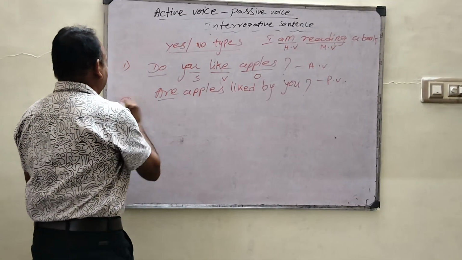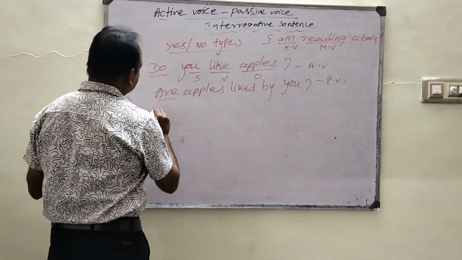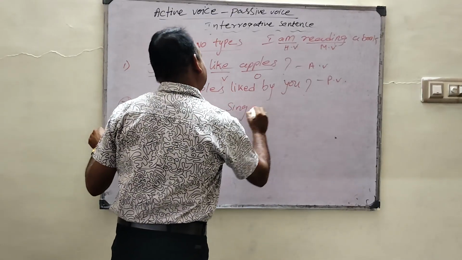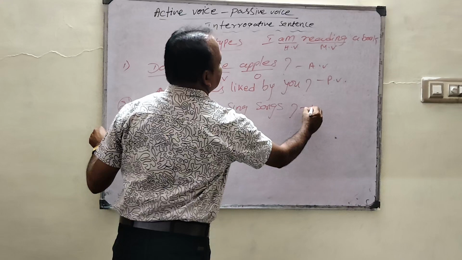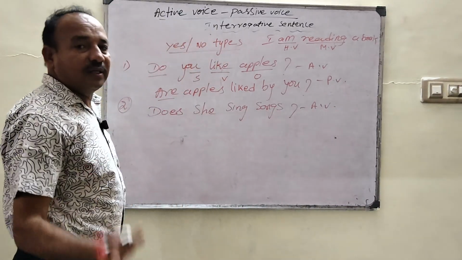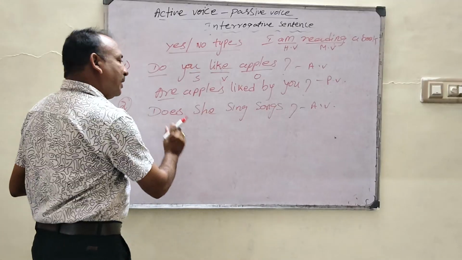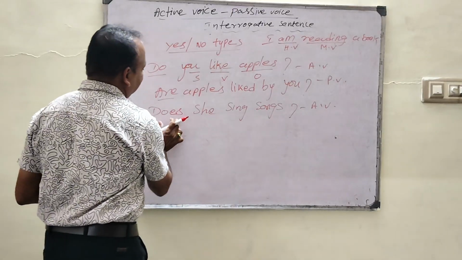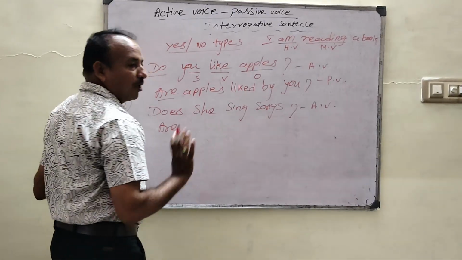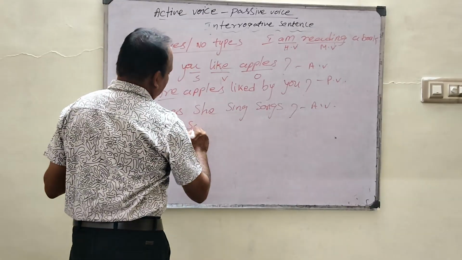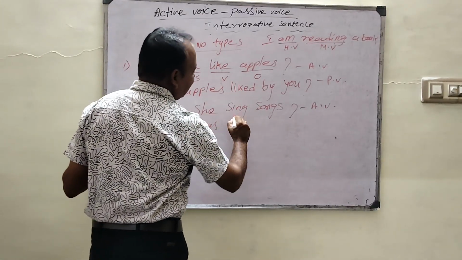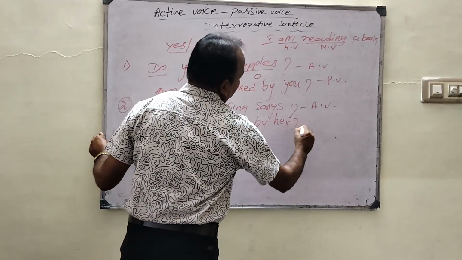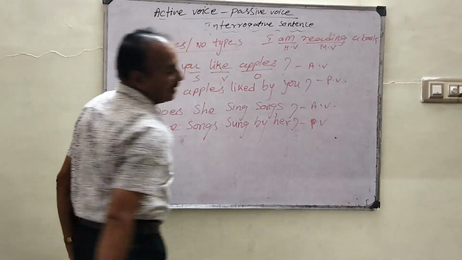And we will see one more example. Does he sing songs? It is in active voice. What is the passive voice for that? So how do we change it? Let us see how does changes. Songs is what? Plural. What plural? Present plural. So which helping verb is suitable? Are. So: Are songs sung by her? Yes, it is in passive voice.